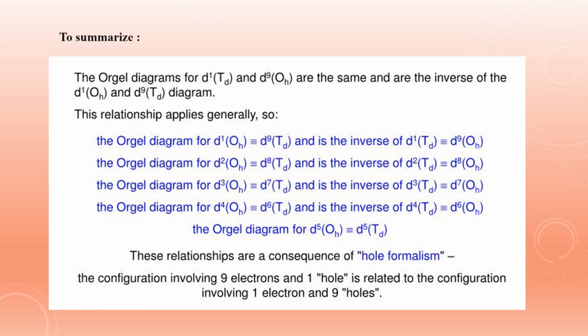The hole formalism means the configuration, if it has 9 electrons, it means one is a hole. It is related to the same configuration if there is 1 electron and there are 9 holes. That is why d1 octahedral is equivalent to d9 octahedral.